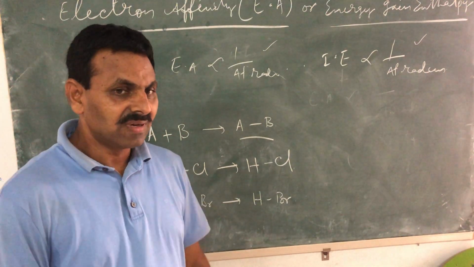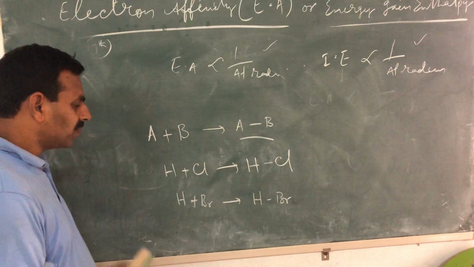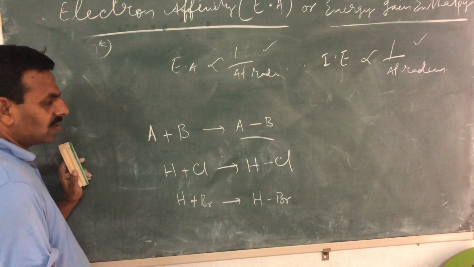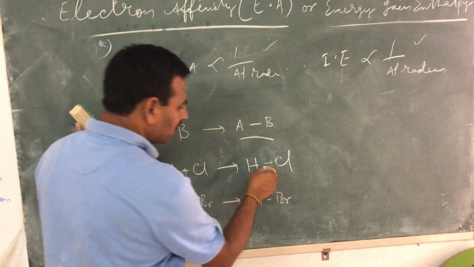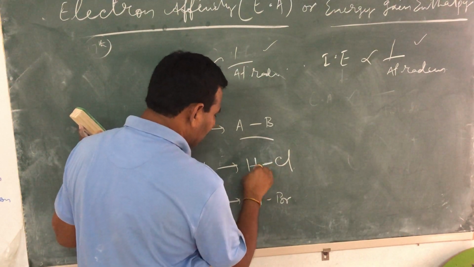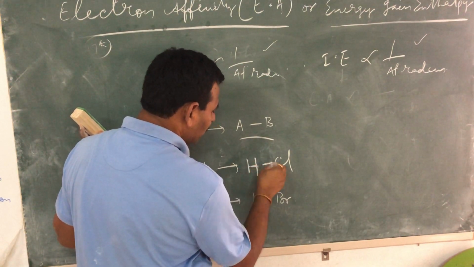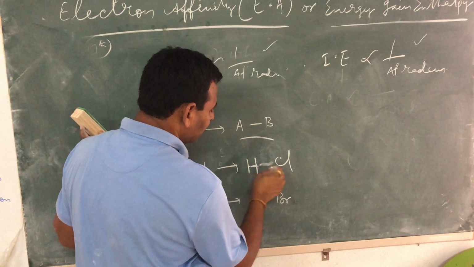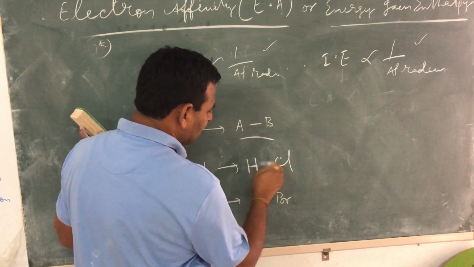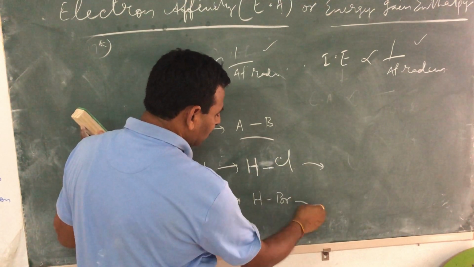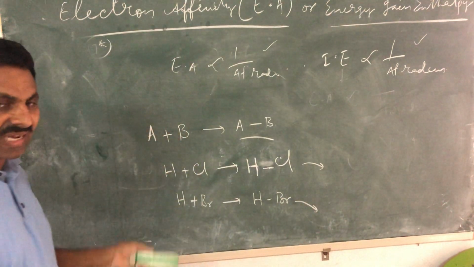We can have molecules. Now, what would happen when a compound is formed between hydrogen and chlorine? This is known as HCl, hydrogen chloride. This is hydrogen bromide if they are in gaseous form.